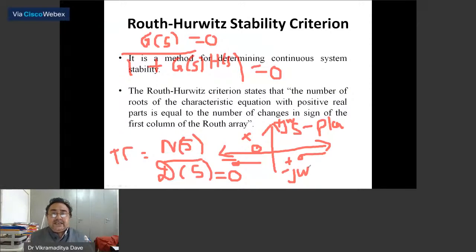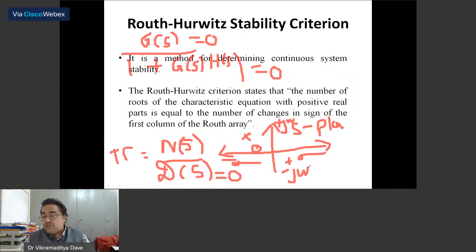If all the poles are lying on the left hand half of the S plane, the system is stable. And if they are lying on the right hand half of the S plane, we say the system is unstable. If any of the poles is lying on the right hand half of the S plane, the system is unstable.